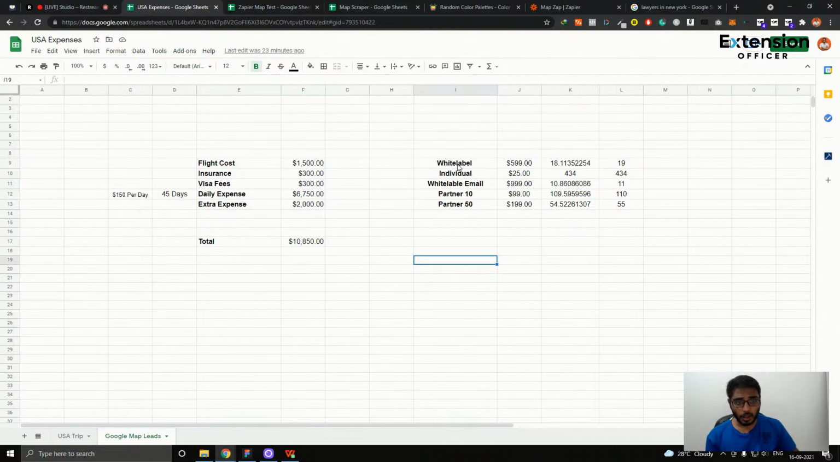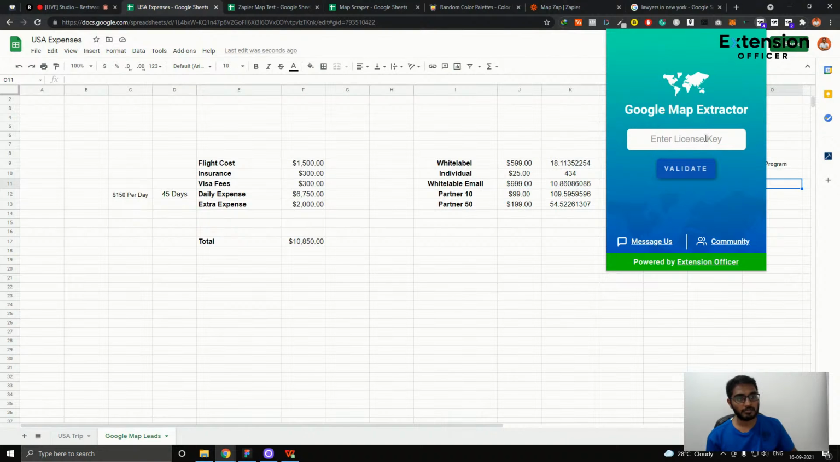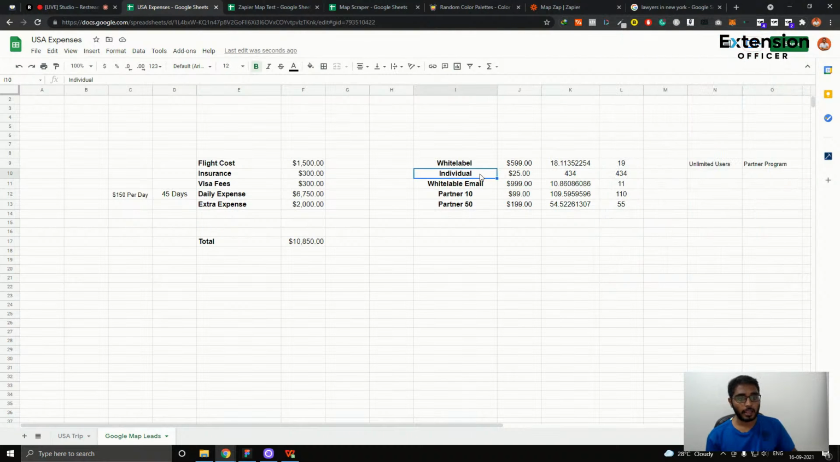So I'm planning to do this by having around 5 plans for the extension. One is the white label one, which is $600, where you will get unlimited users, and you can create your own partner program or whatever it may be. You can create your own unlimited users partner program, which is the version which you are seeing right now, and where they just have to enter your license key and click on validate. And if you just want one individual account of this extension, it's just $25 here.